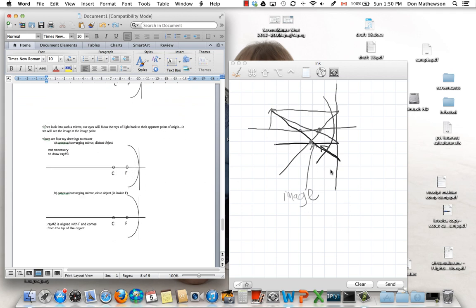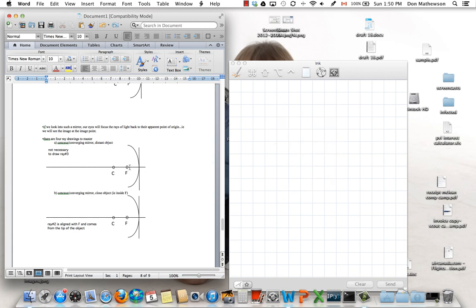So, although we just have these three locator rays, the actual geometry varies a bit depending on where the object is. So there's really four different cases that are going to emerge. Let's go through those four now. So first of all, we're going to have a concave, converging mirror, like I've been drawing so far, and a distant object, an object way out here beyond the optical center. So let's see what happens when we do that.